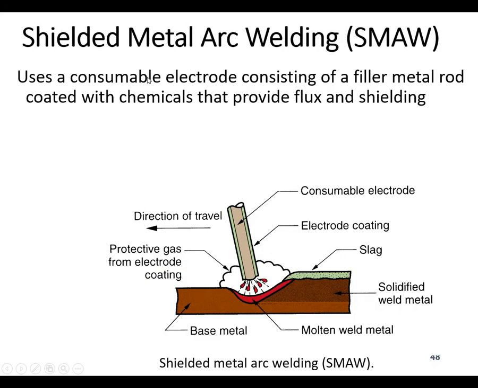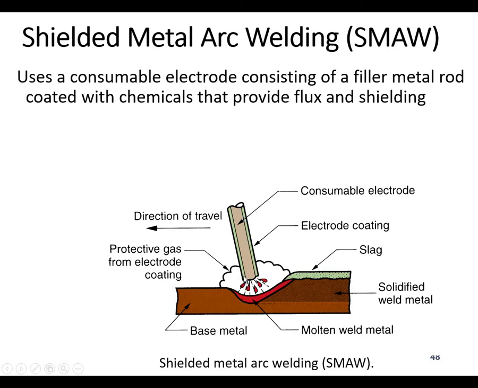In the case of shielded metal arc welding, this uses a consumable electrode. The electrode is being consumed, and from the outer side you can see the electrode coating. That means the protective gas is formed from the electrode coating.